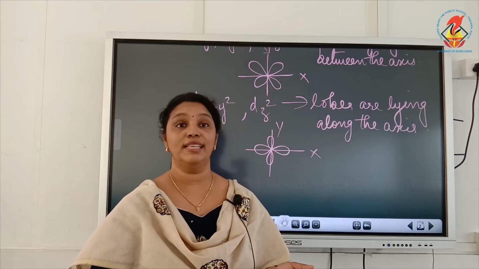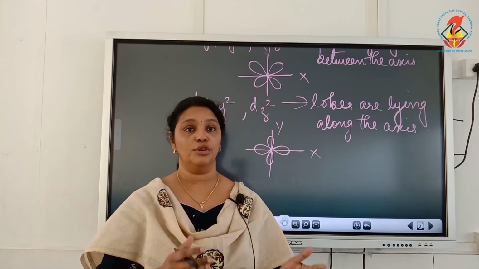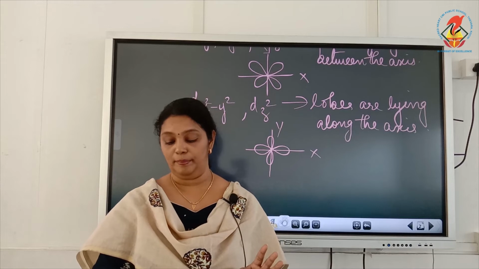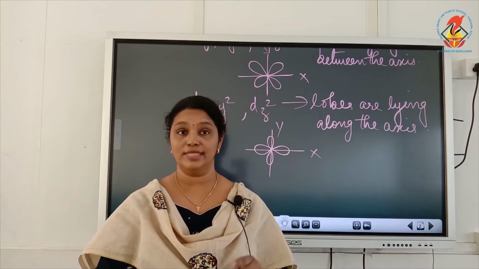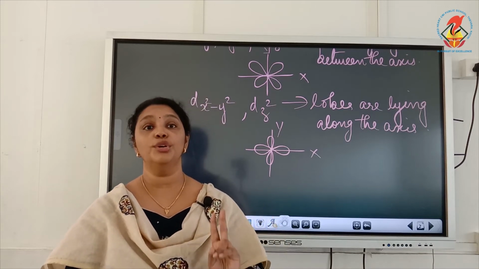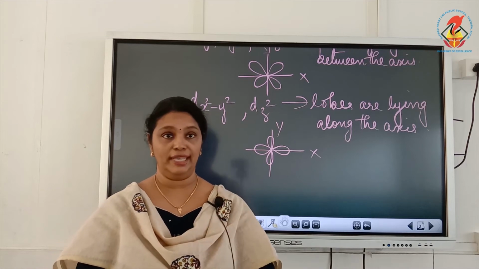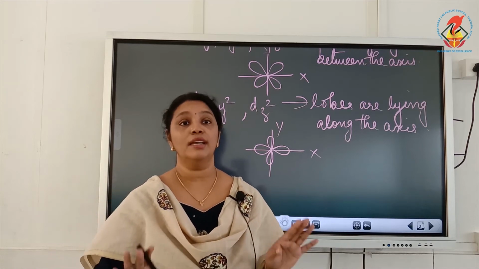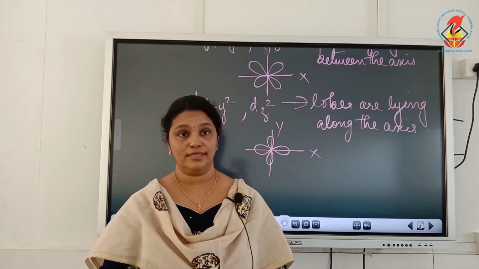How is the degeneracy of the d orbitals removed? Due to metal electron and ligand electron repulsion in the octahedral complex, which results in the splitting of d orbitals into 2 sets. So in the presence of ligand, the degeneracy of the d orbitals is lost.